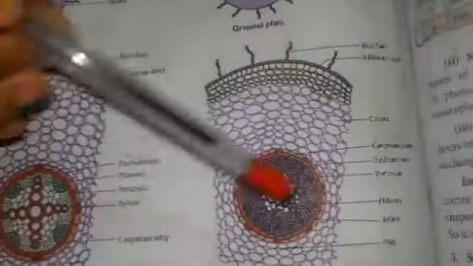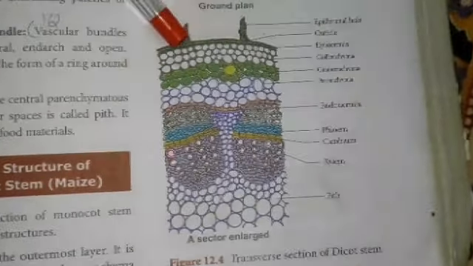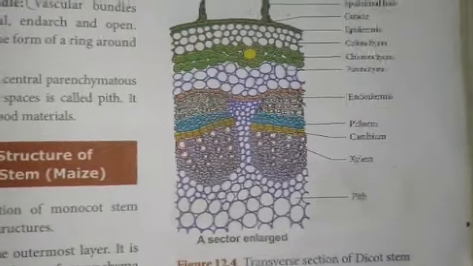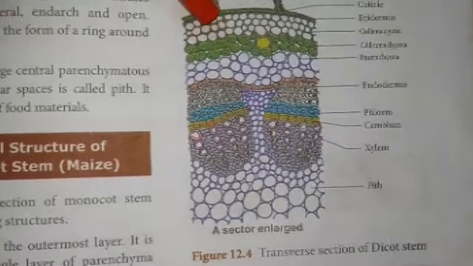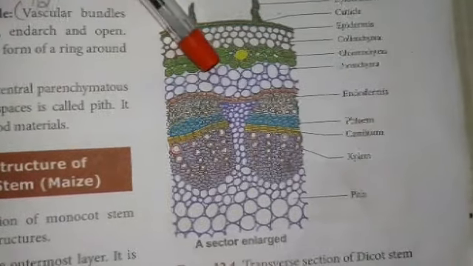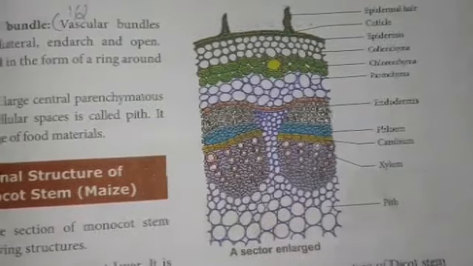In dicot stem, the ground tissue is differentiated into hypodermis, cortex, endodermis, pericycle and pith region.